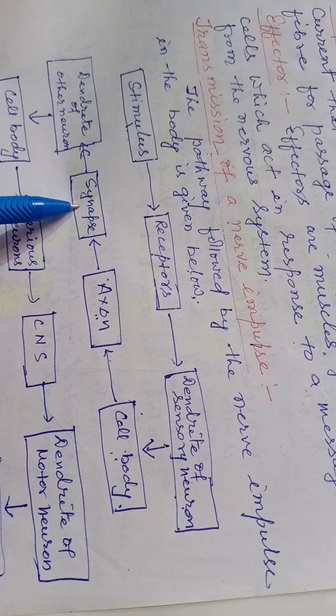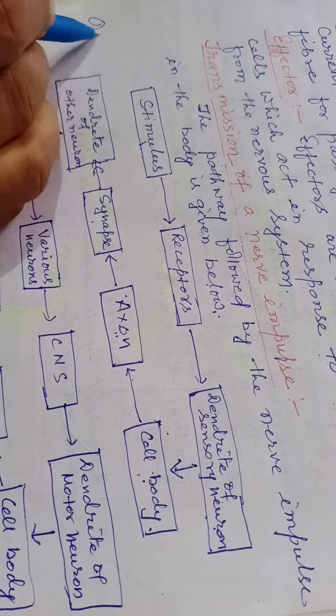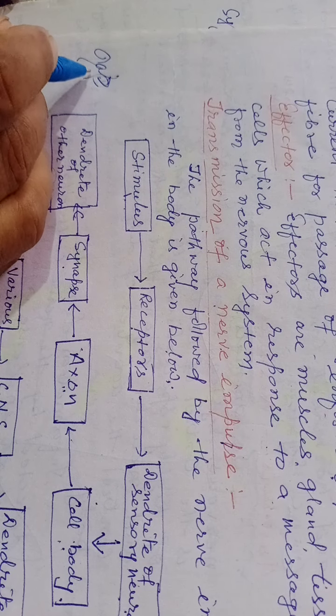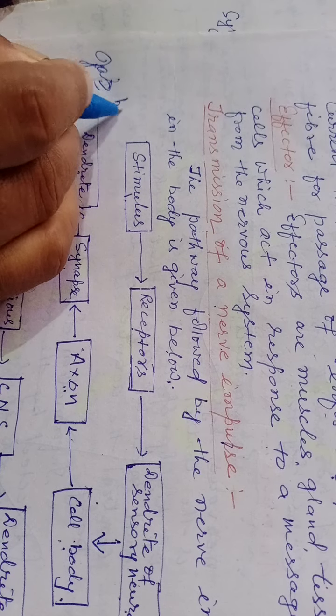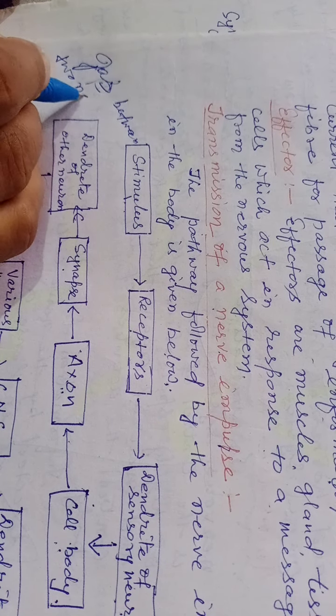Then synapse means the gap between two nerve cells.